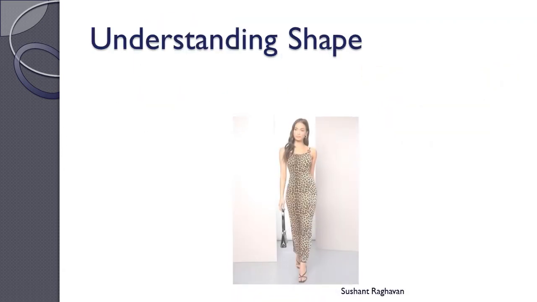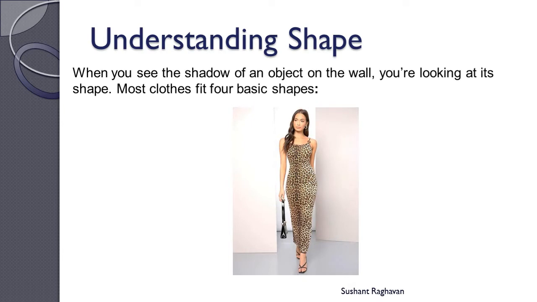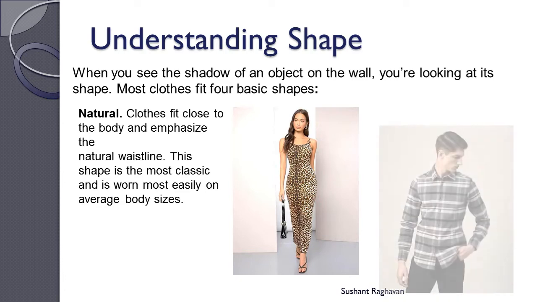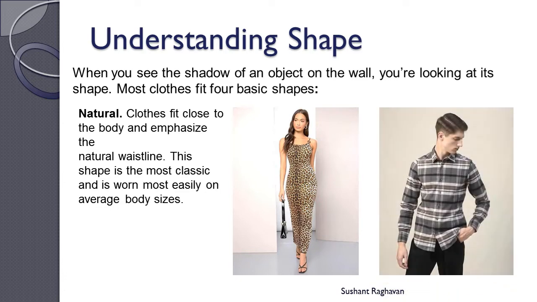Understanding shape. When you see the shadow of an object on the wall, you are looking at its shape. Most clothes fit four basic shapes. Natural: clothes fit close to the body and emphasize the natural waistline. This shape is most classic and is worn most easily on average body sizes.